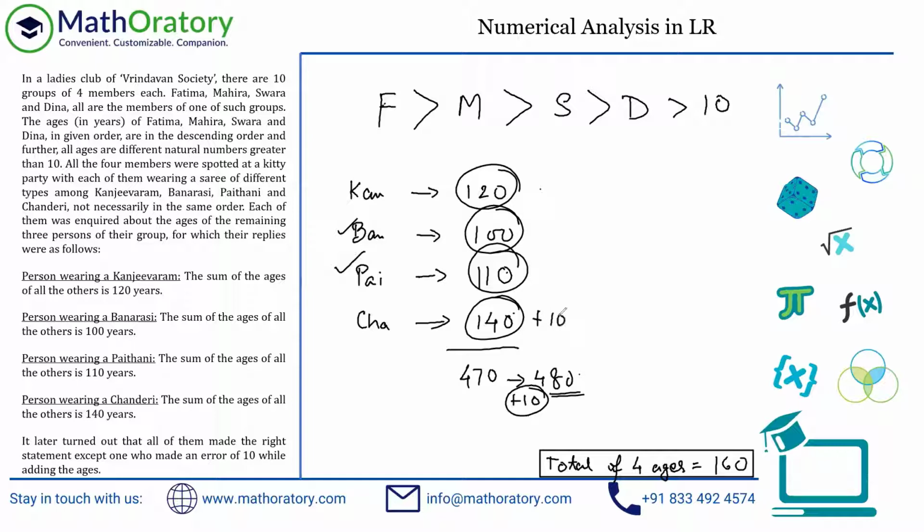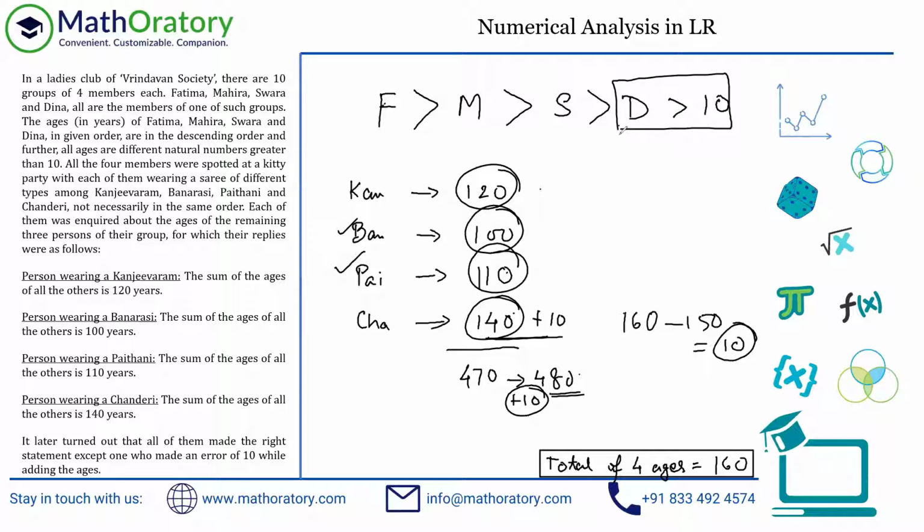So if I add 10 here, there's 150. Ideally, 150 should not be a problem. But if you remember that 160 minus this total idea, if this is 150, so the person who is wearing the Chanderi sari, excluding her, everybody else's age added is 150. So this person's age should be 160 minus 150, right? This is adding up to 150, which will give her age as 10 years, which is again contradicting.